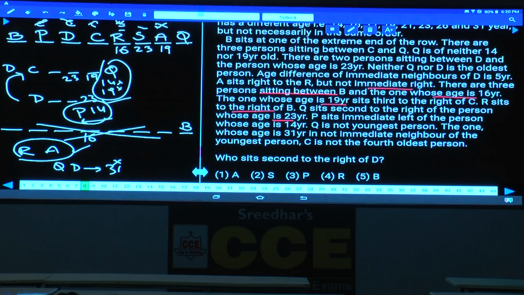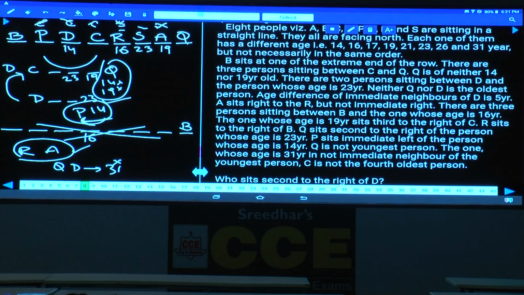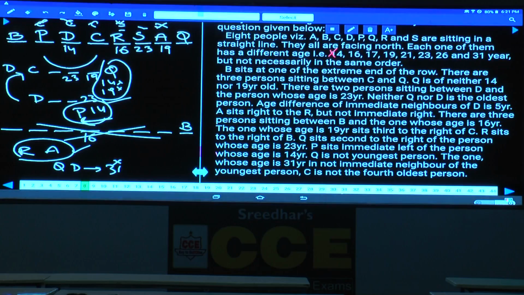this P is to the immediate left of the 14-year-old, and this person must be the 14-year-old, isn't it? As this person is 14-year-old, the age difference between the immediate neighbors of D is how much? 5 years. Now, 5 years among these numbers, what are the numbers given here? 14 plus 5 is 19, out of which 14 is already done, and that combination is ruled out. 16 plus 5 is 21, but 16 is already the age of R, it cannot have. 17 plus 5 is 22, not there. 19 plus 5 is 24, not there. 21 plus 5 is 26, is there, isn't it? Hence these two persons must be 21 and 26.